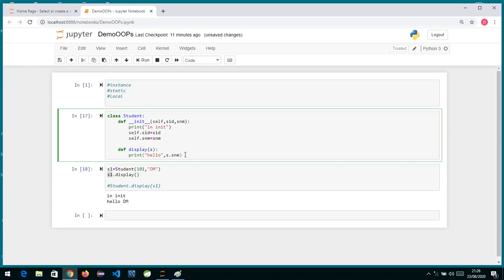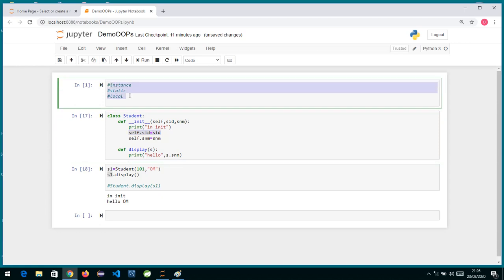Now suppose, in Python, we have three types of variables. First of all, let me tell you: instance, static and local. Now instance means what? Anything which is different for every object. See, ID, name. Every student will have a unique ID and some name over here. So these things are different per object.